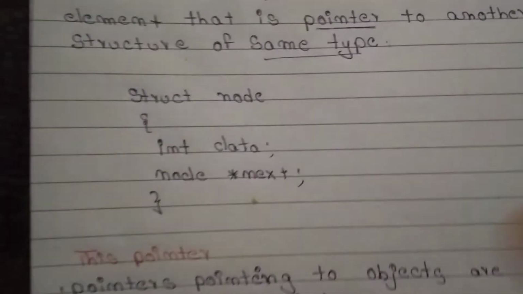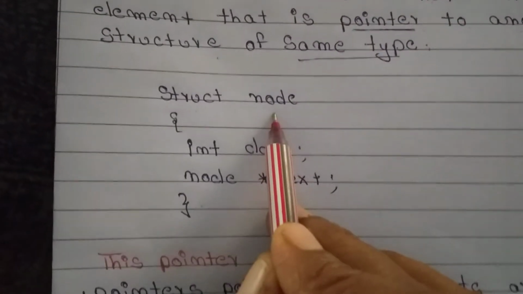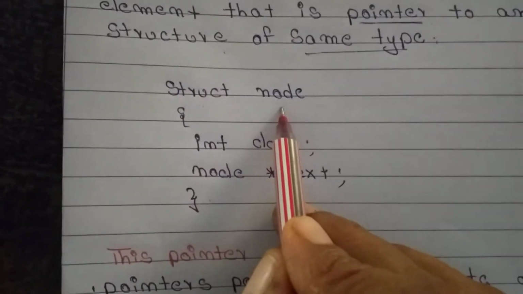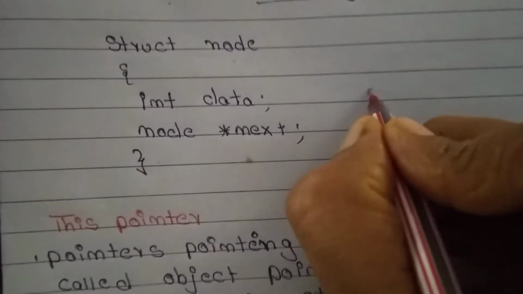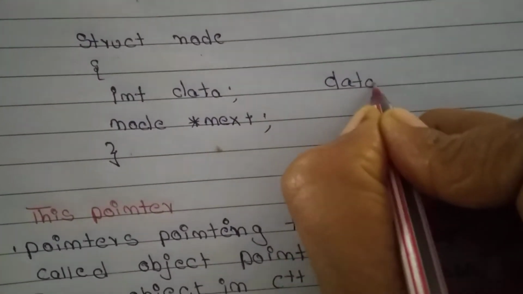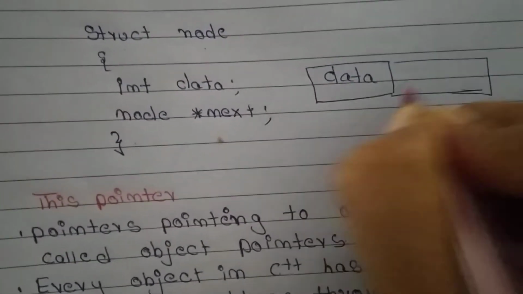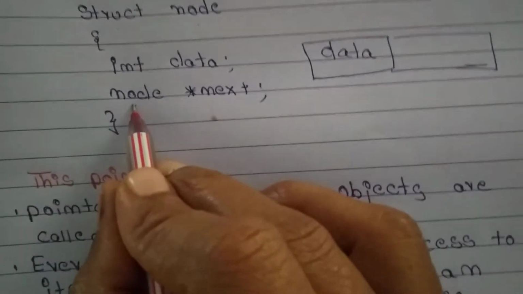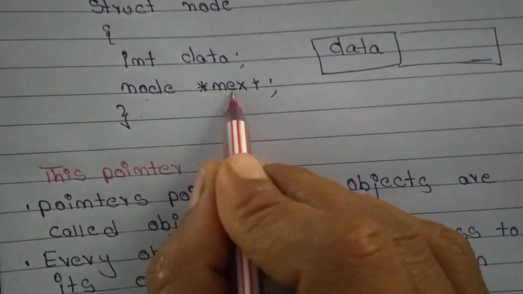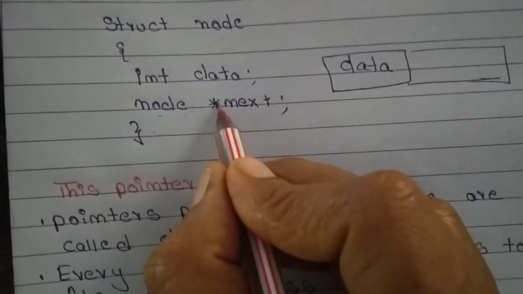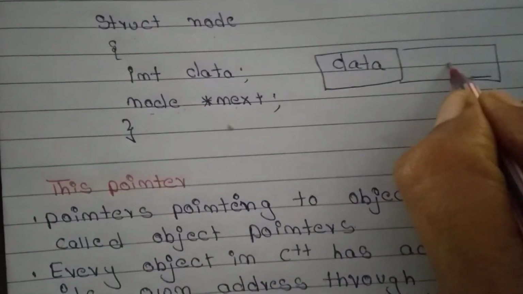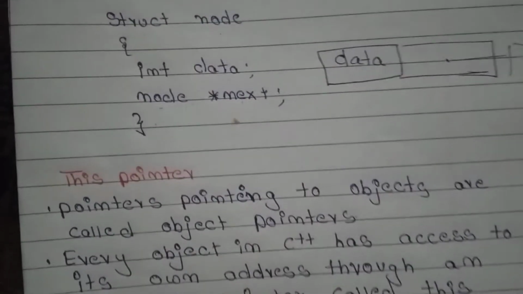So how to create a linked list? Struct node means we are creating a node, and in this the first location is data. In a node there will be 2 parts. First part is data. Number of practices will make you easy. Next is the next part, asterisk, so it is pointing to the next node of the same type.